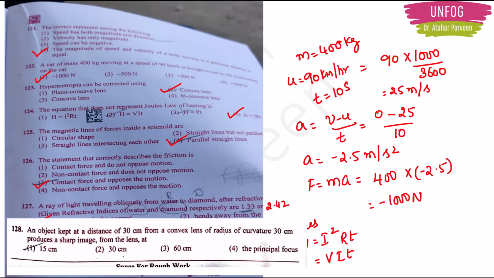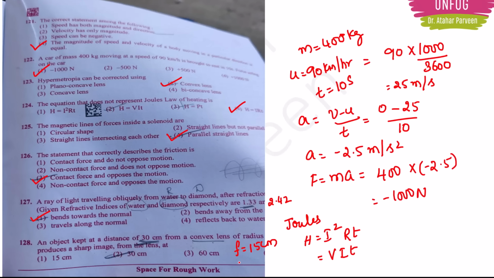So here we have radius of curvature 30 centimeter, right? So what will be the focal length? It will be 30 upon 2. So focal length will be 15 centimeter. So you have to find out the image distance, right? So here you have 1 by f is equal to 1 by v minus 1 by u, right? So if you substitute, you will get 30 centimeter only. Option 2 will be the correct answer here, right?